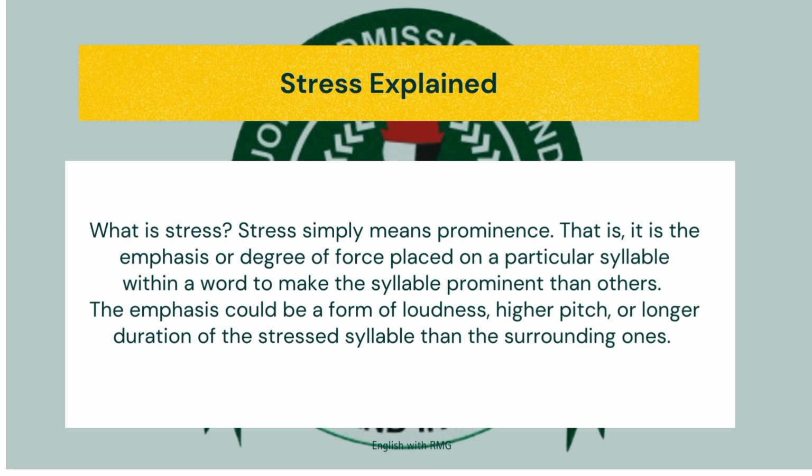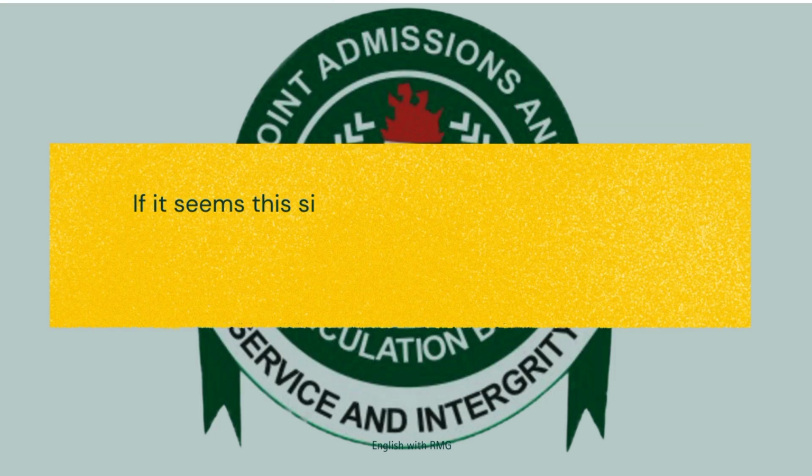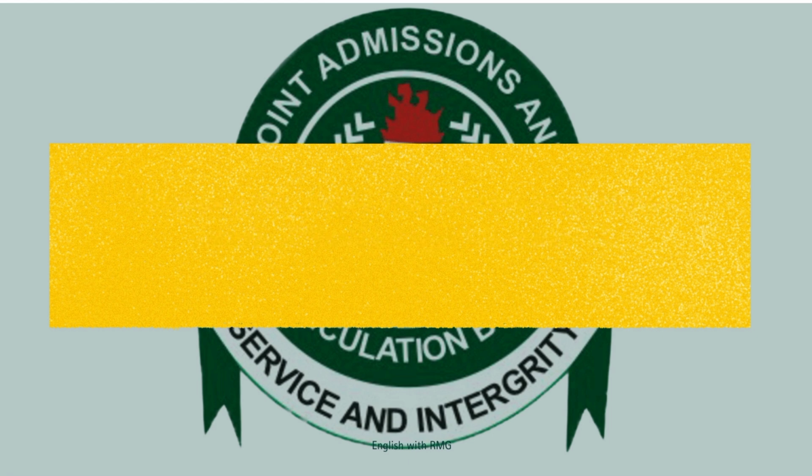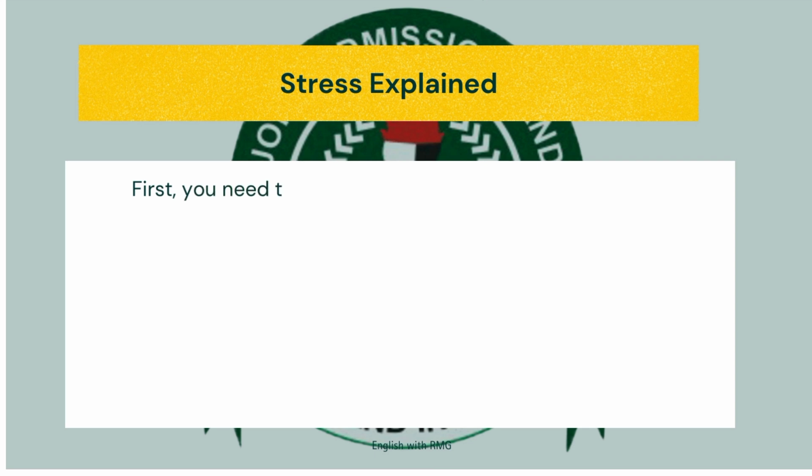This could be because that syllable is louder than others, or it's higher in pitch than others, or it's longer in duration than others. Because of any of these features, that particular syllable that is stressed will be clearer to the listener than every other syllable around it. So, if it seems this simple, why is stress identification usually difficult for Nigerian students?